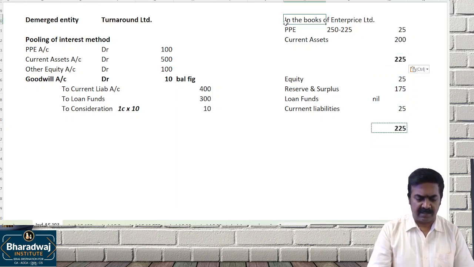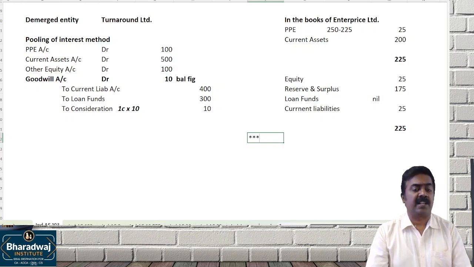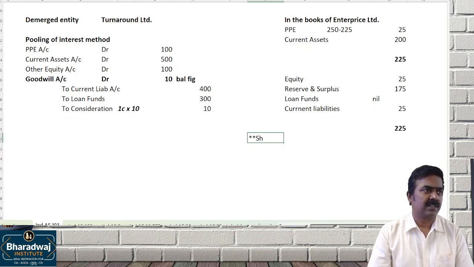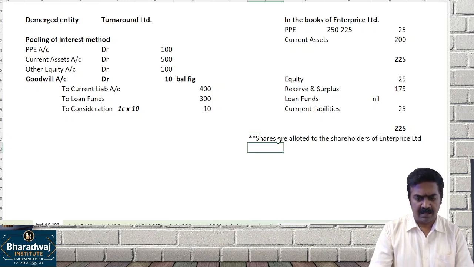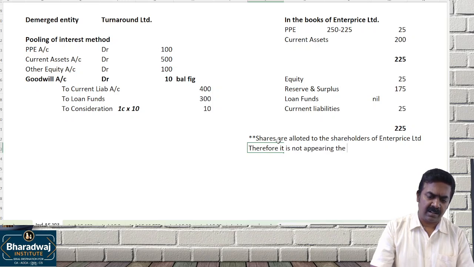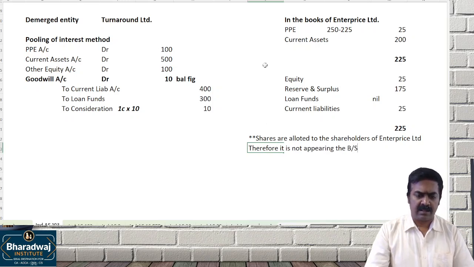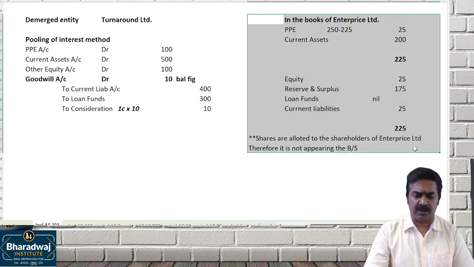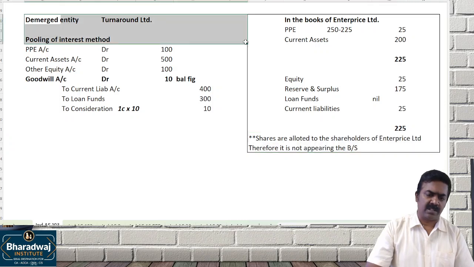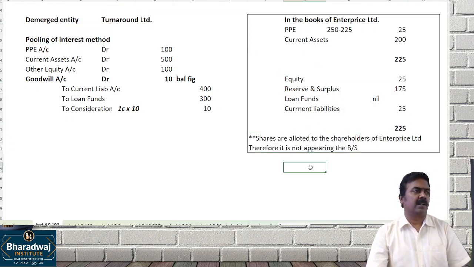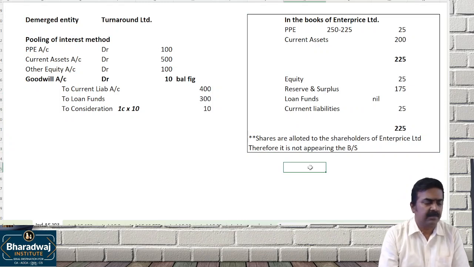What about the shares allotted? Shares are allotted to us or to the shareholders? Shares are allotted to the shareholders of Enterprise Limited. Therefore, it is not appearing in the balance sheet. So the selling company is giving shares to whom? Our shareholders. We are not getting the shares. So that will not appear in our balance sheet.